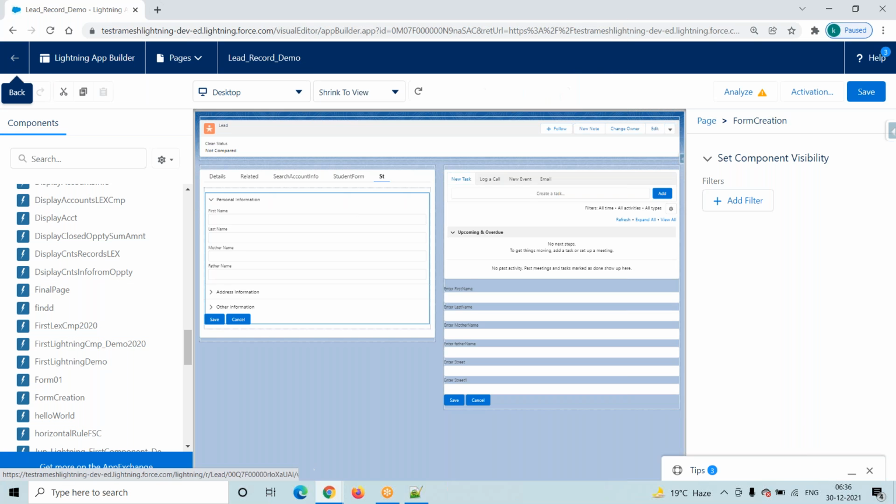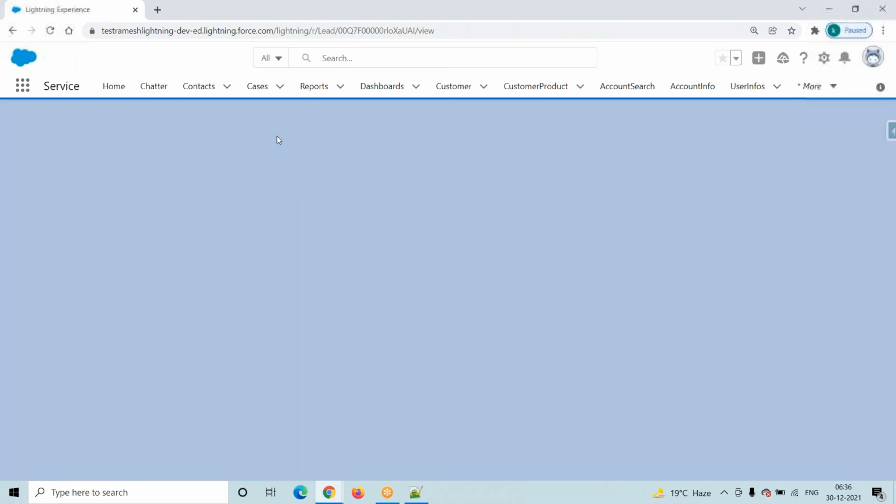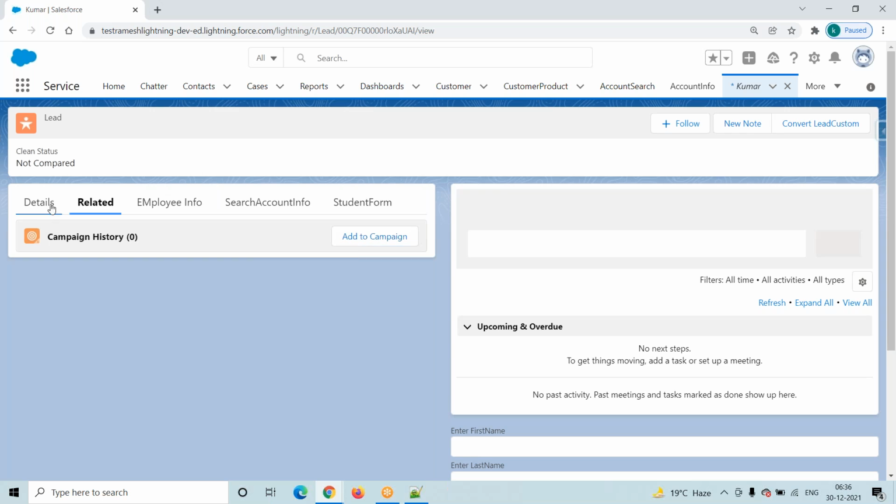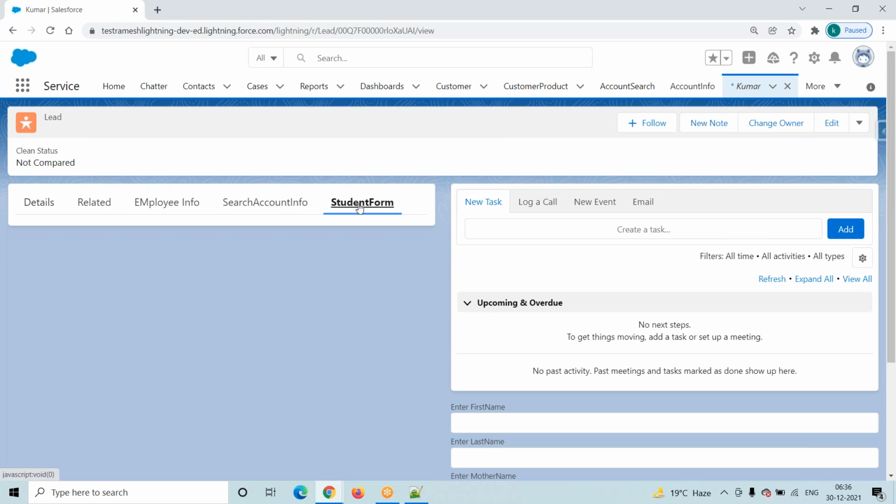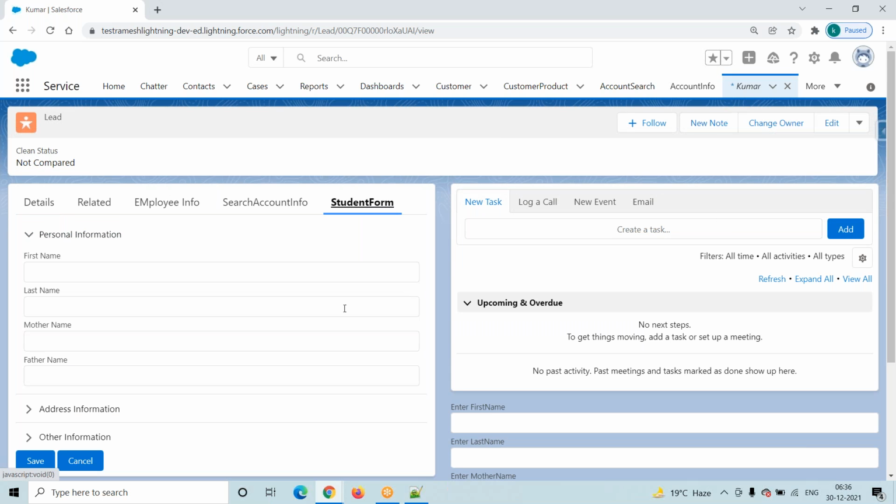And one more thing, go to here. I'm opening one lead. This is my lead. This is the student form tab. Now my client is asking, this is one student form tab, and in this tab one UI is there. You have to perform some changes on this UI.